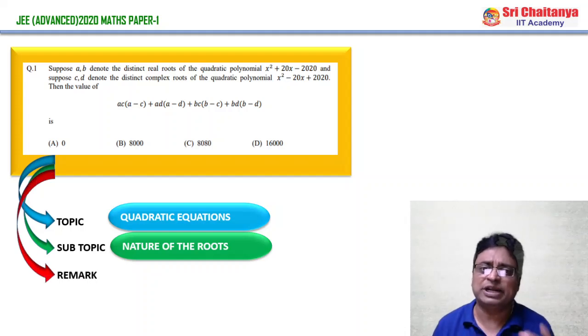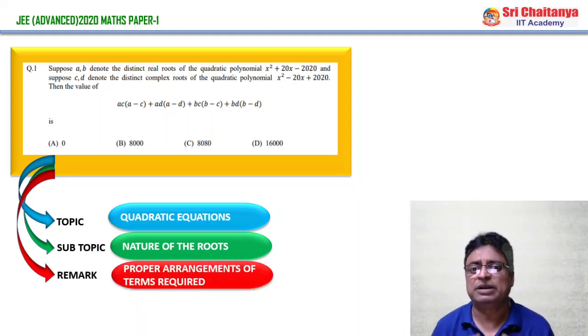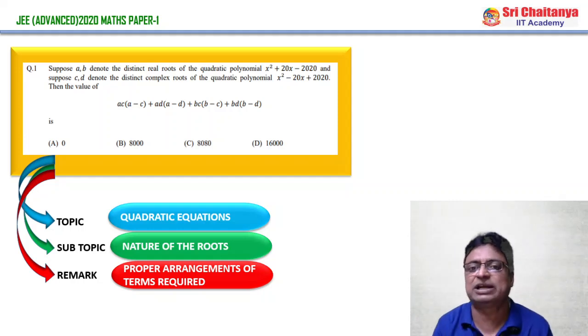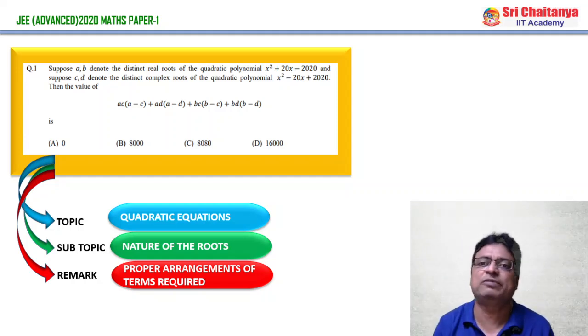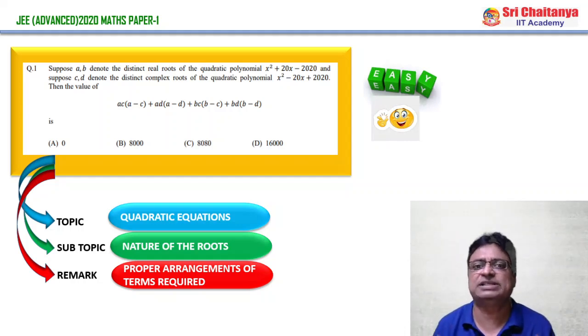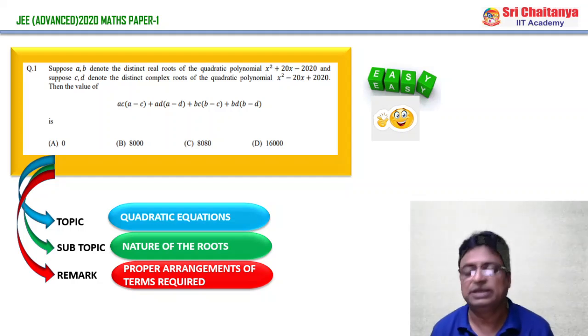And coming to the remark of this particular question, proper arrangement of terms is required to solve this particular problem, because it looks like a very easy question, but once you have understood the nature of arrangement of those terms properly, you will get the answer very easily. But from the students' point of view, majority of the students feel it is a very easy question. That is about section 1, paper 1, and question number 1 analysis in mathematics.